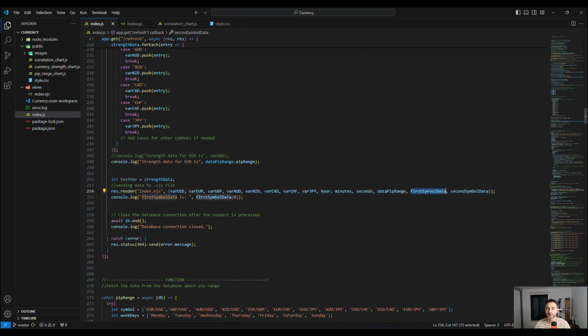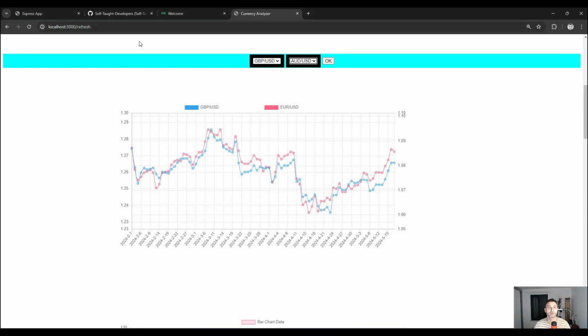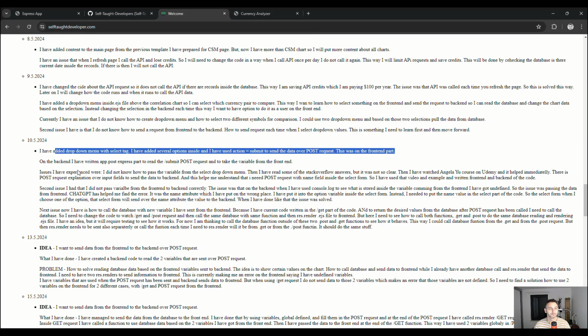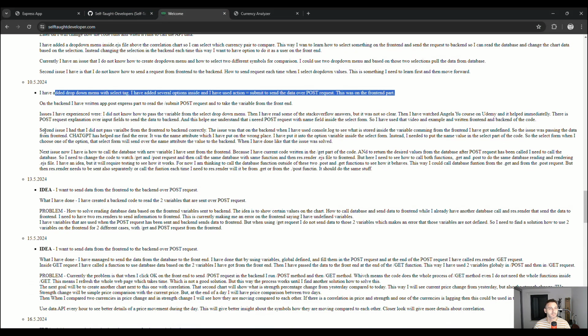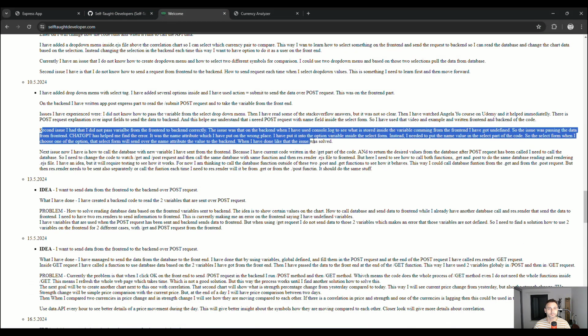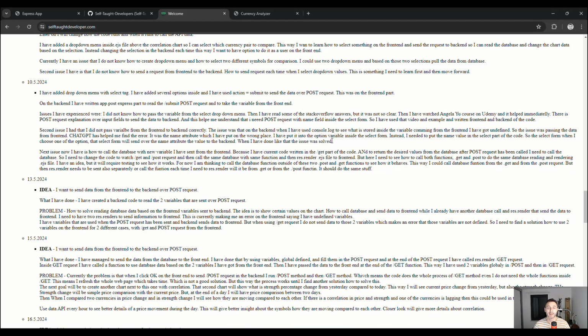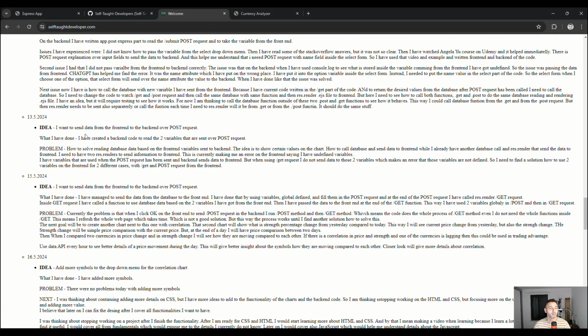Here it is, the first symbol and the second symbol, and I show that on the chart. So this was the idea, this was the issue, and this is something that I worked on for several days. The second issue, you can also read this on the self.developer, what kind of issues I had. I will not go too deep, but I have covered just the basics. Then the next one, I want to send data to the backend with the post request.